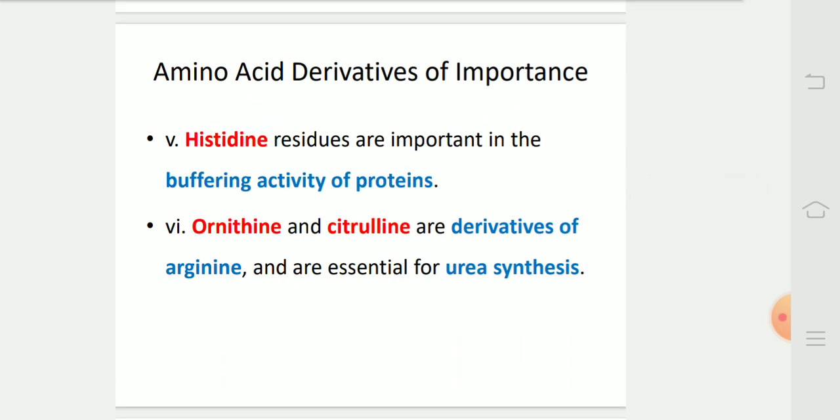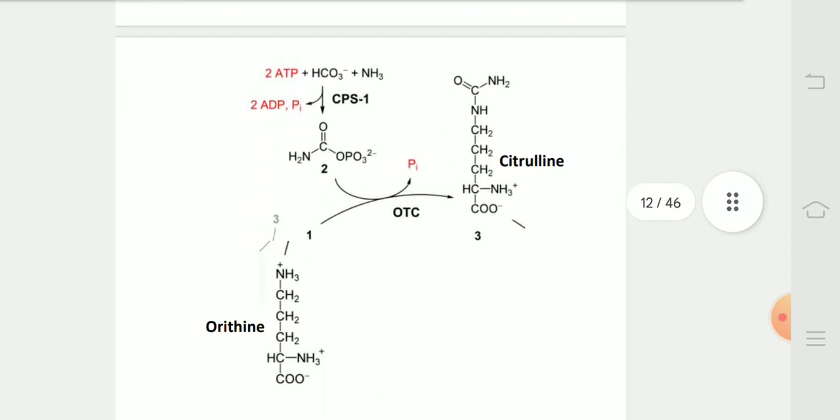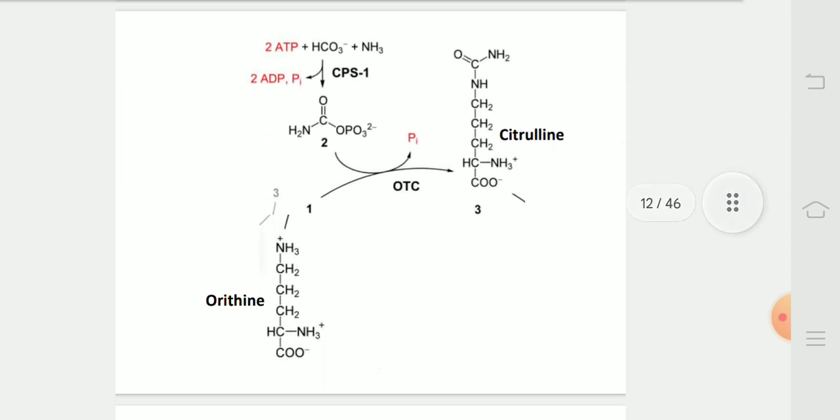Histidine residues are important in the buffering activity of proteins. Ornithine and citrulline are derivatives of arginine and are essential for urea synthesis. In this diagram, we can see that ornithine and carbamoyl phosphate are converted to citrulline in the presence of the enzyme ornithine transcarbamylase.